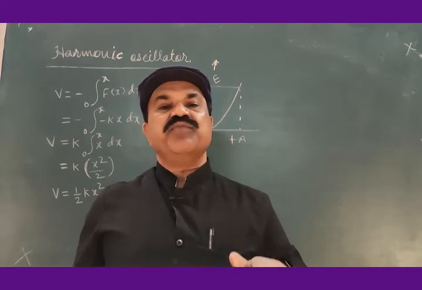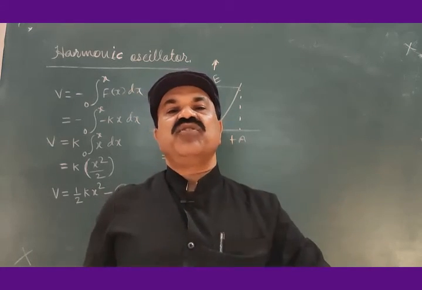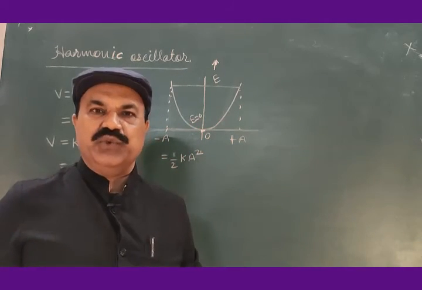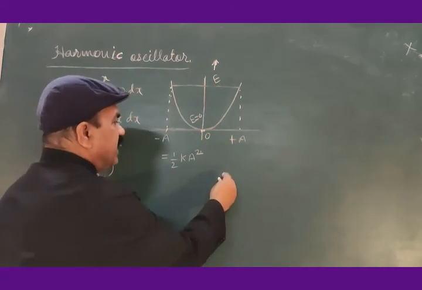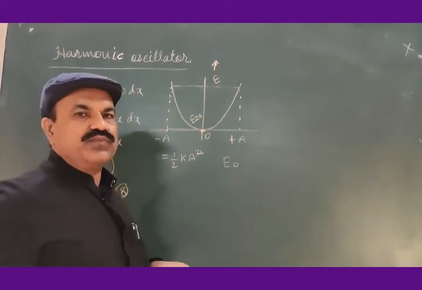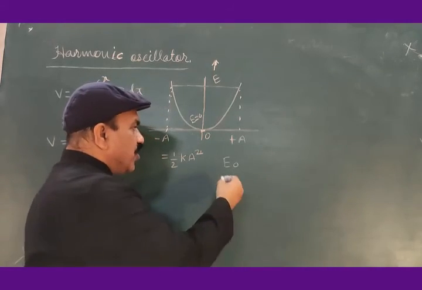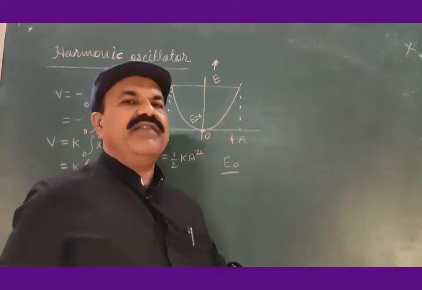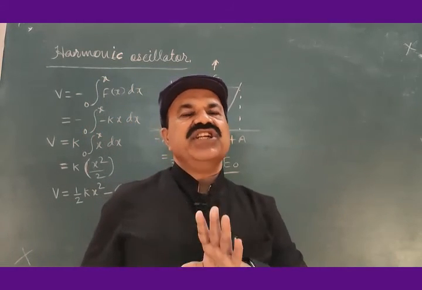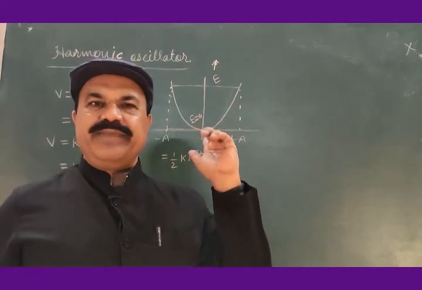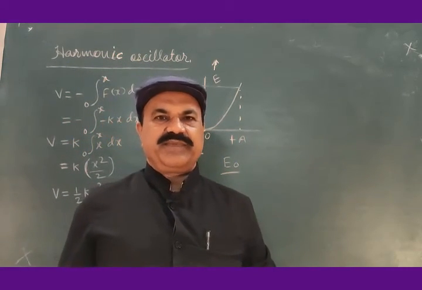It may be very small, however small it may be, but it has a certain definite value, and that definite value may be E0, which is not 0. This is the second modification anticipated by quantum mechanics.